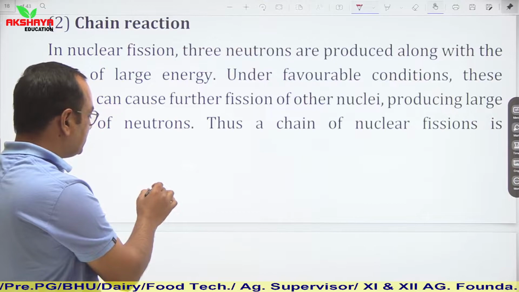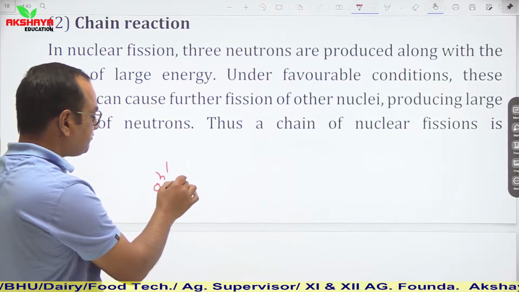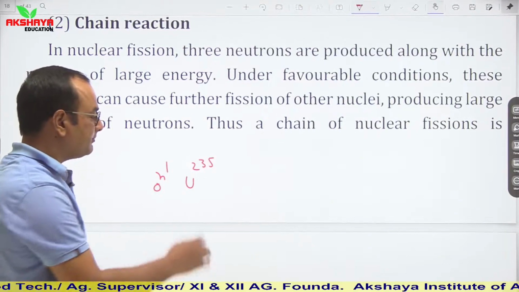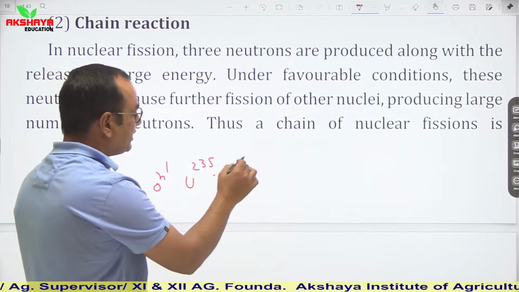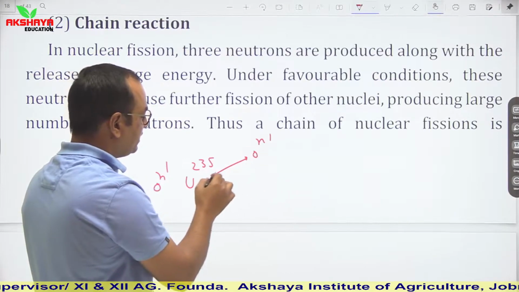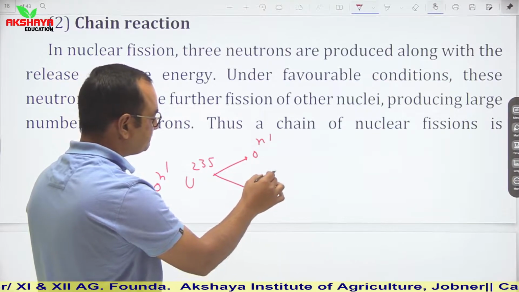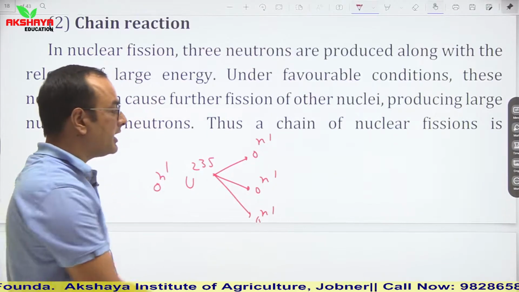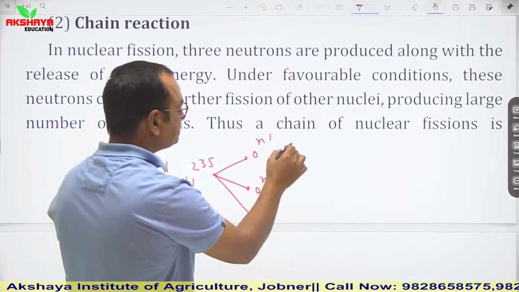Let us say this is one neutron which is bombarded on uranium 235, and it releases 3 neutrons. These 3 neutrons are again used to bombard uranium 235.